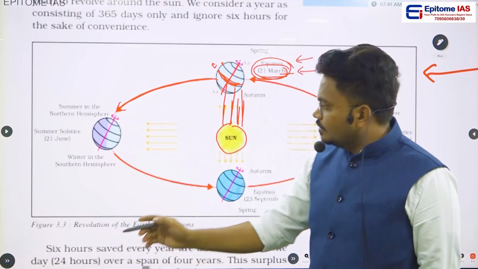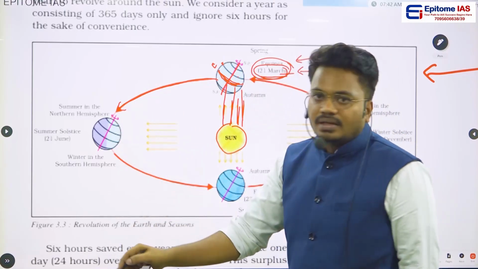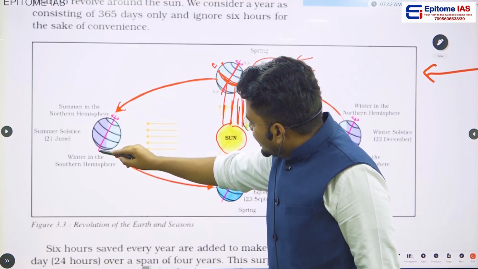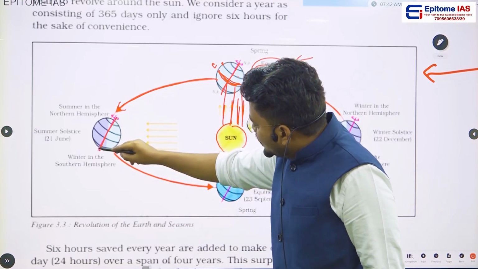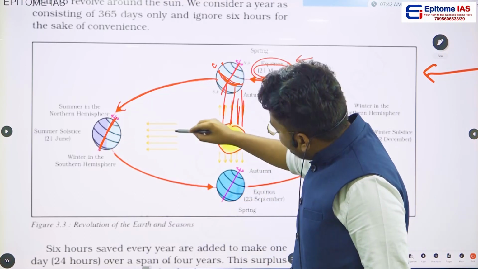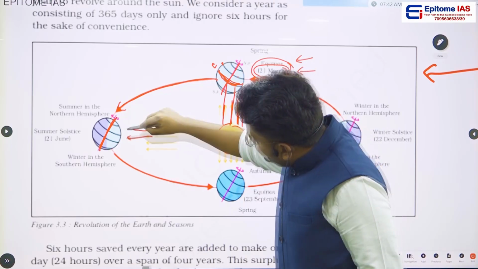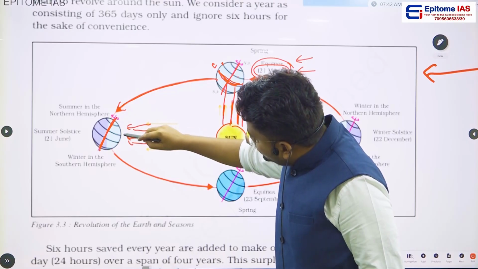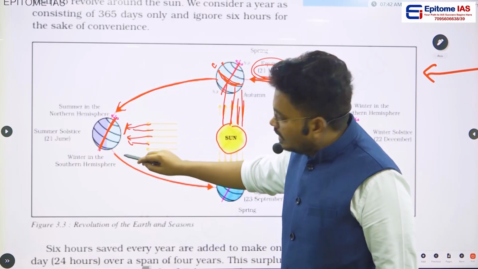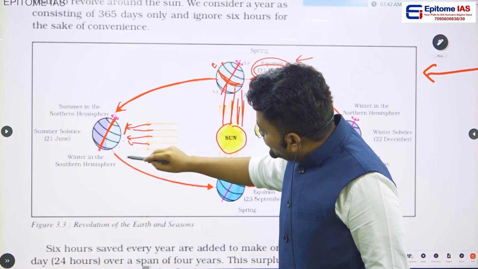And when the Earth changes its position from March to June, during June the Earth comes to this side. Here if you see the inclined axis of the Earth, again the majority of the sunlight falls on the Tropic of Cancer, because this latitude is the Tropic of Cancer, this is the equator, this is the Tropic of Capricorn.